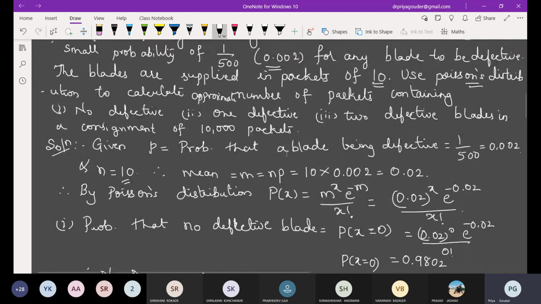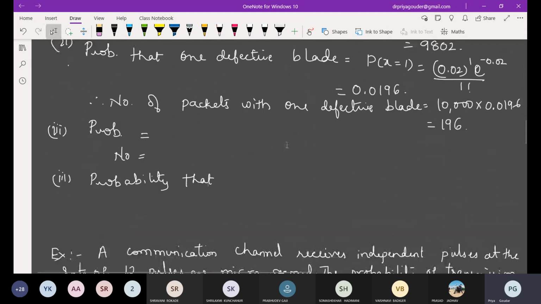Is it done? Yeah, 3 conditions they have asked. I thought there were 4. Anybody with the answer? Please give the answer for this. You should take exactly 2. Ma'am, it is coming 10 raised to minus 4. Tell me what it is. 1.9603 into 10 raised to minus 4.